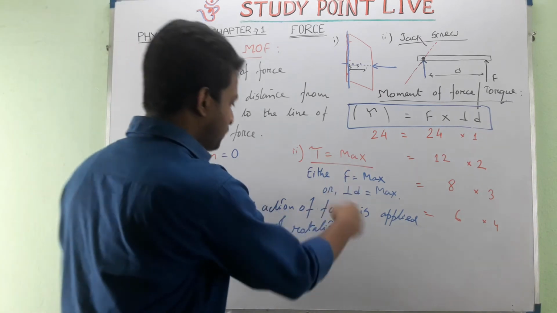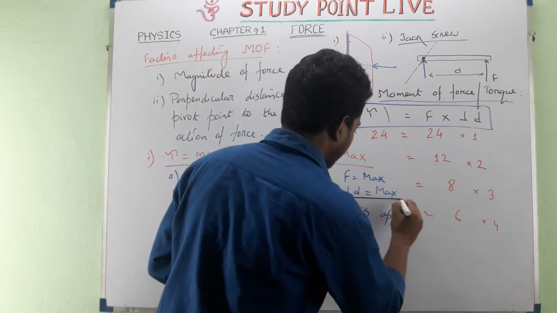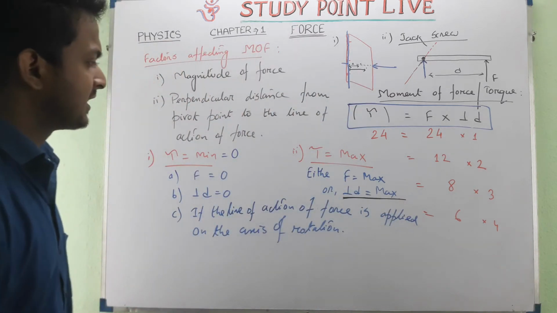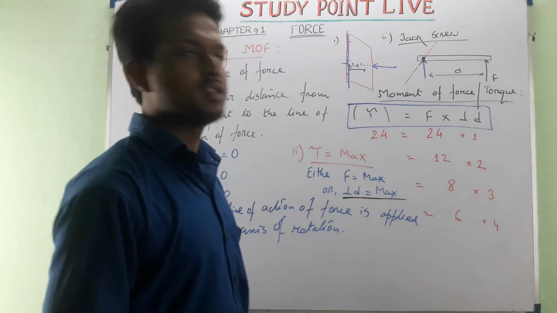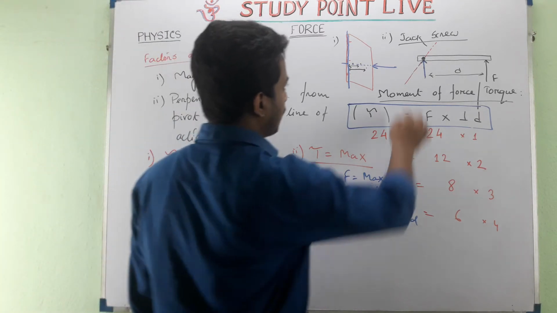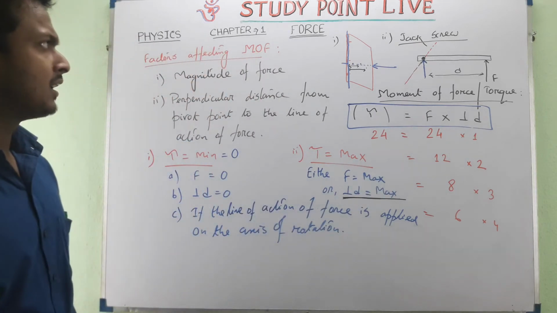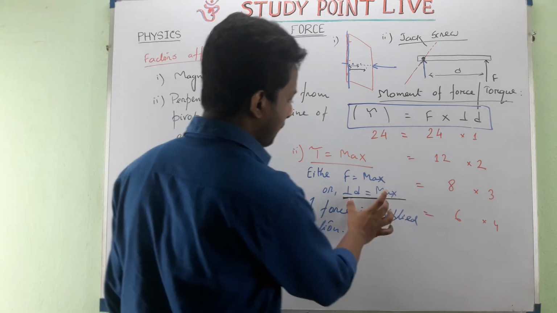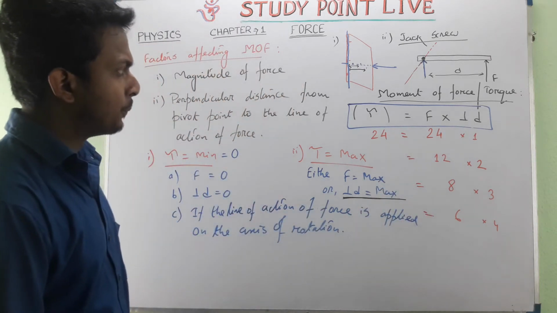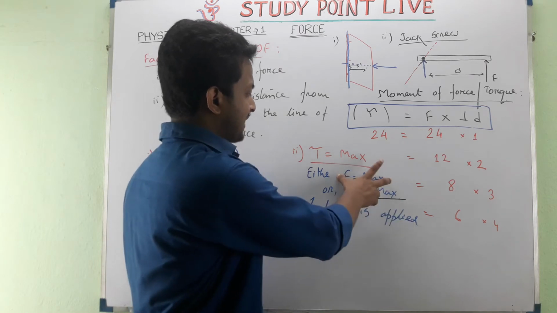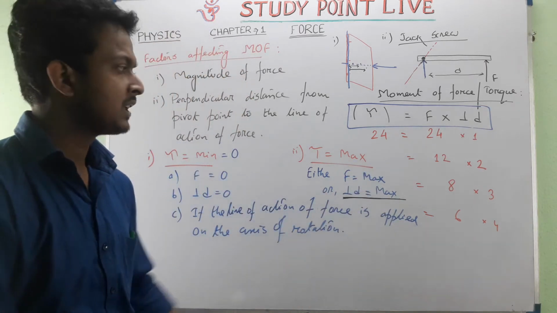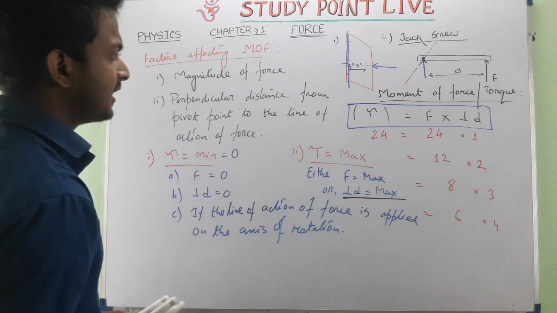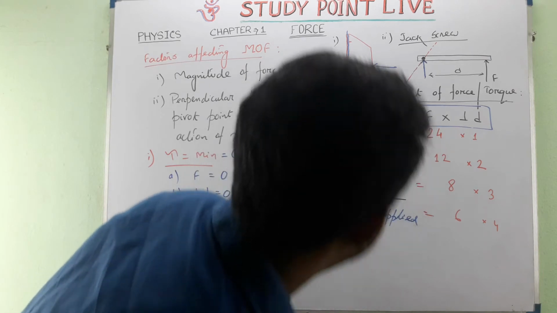Now see, from this point also, we can say that if the maximum distance is provided, then the least amount of force is required. Based on this also, the Jacques screw is described. Because a Jacques screw has a long arm, the maximum distance is provided, and based on that, the minimum amount of force is required. Now, as you know, this relation, tau is equal to F into perpendicular distance.